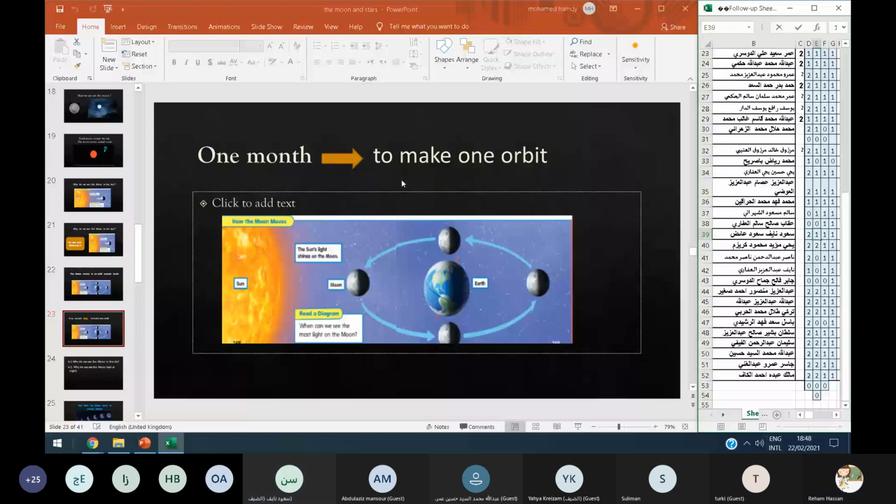One month. Yes, one month. It may be equal to 29 or 30 days. So in one month, the moon can make one orbit. Yes, thanks a lot, Saud.